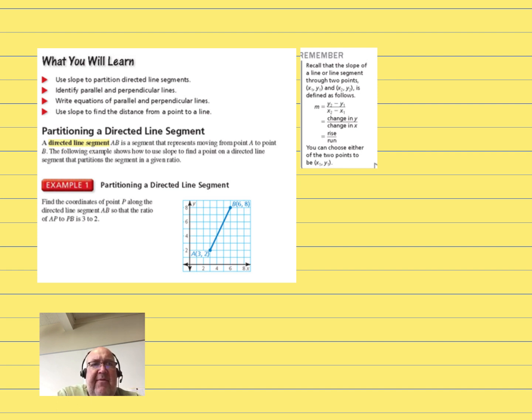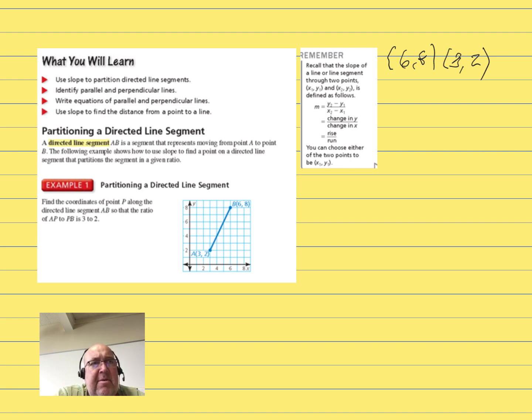We're going to go ahead and find the slope of this line that goes from point A to point B. So I'm just going to list my points, write them down here. We have 6 and 8, and we have 3 and 2. We're going to remember that slope is the change in y over the change in x, change in height, rise over run, all different ways that you can say what it is.